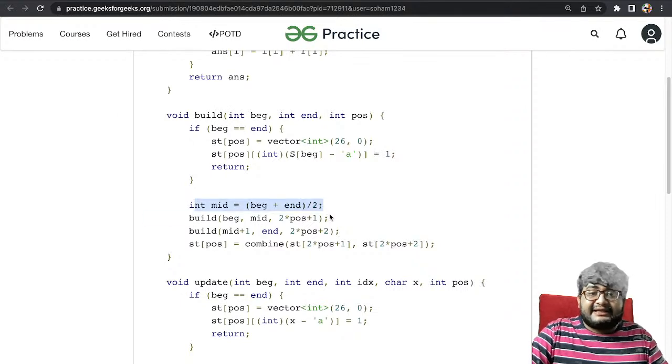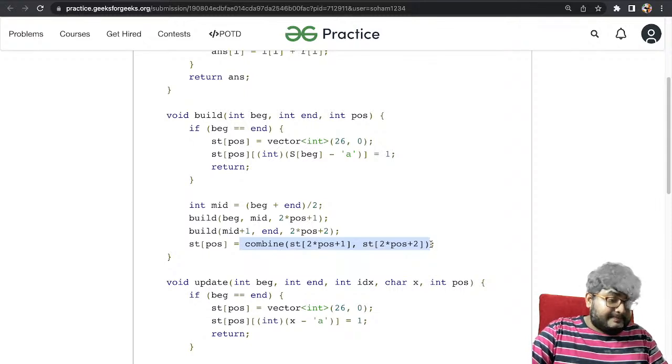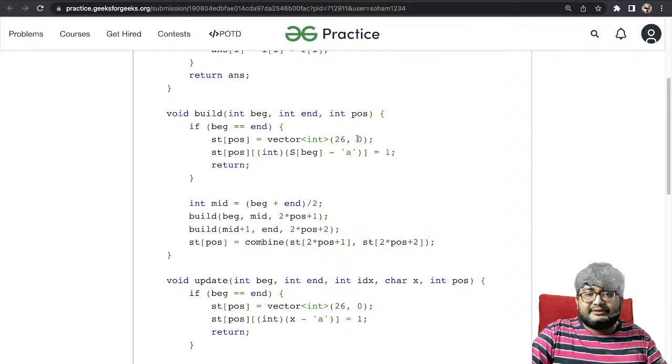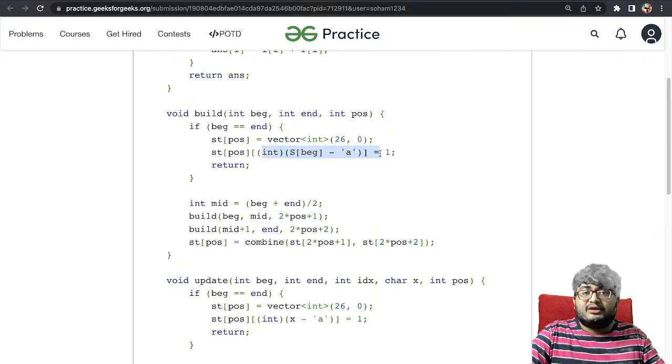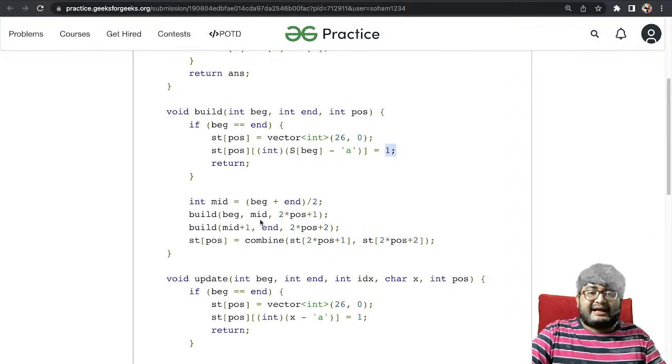And for every other case, we'll recursively call build for the left part and the right part, and then st of pos, that is the current element, will be the combination of the left child and the right child. Yes, beginning equals end is the leaf node. For that, we will maintain only the frequency of the character there. Let's say there is a. So this will be st of pos of 0 equals 1, and the rest will be 0 because only one character is there. And the others will use the combine method.